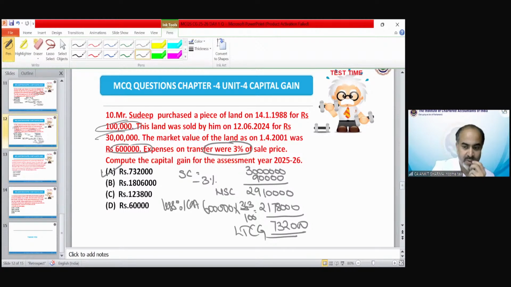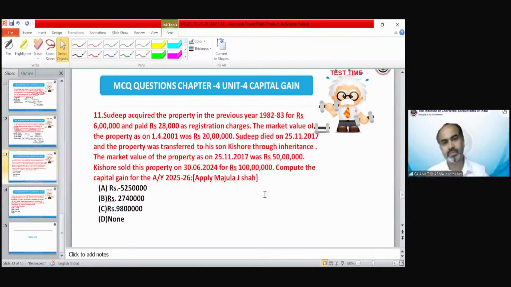Okay, chalo. Two more to go. 11. Sudeep acquiring the property. Sudeep sir है मेरे friend है काफी. Might be he must have taken some lecture from a law subject. So his name is mentioned over here.